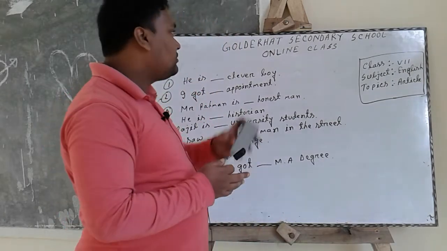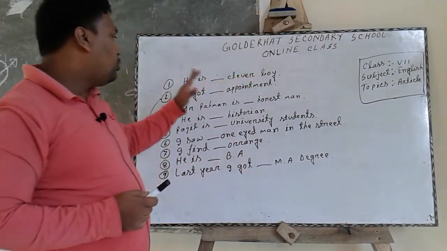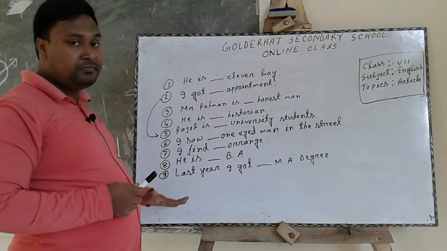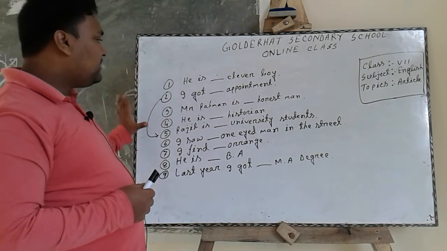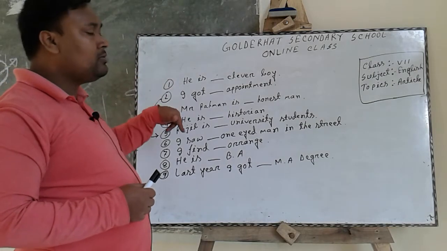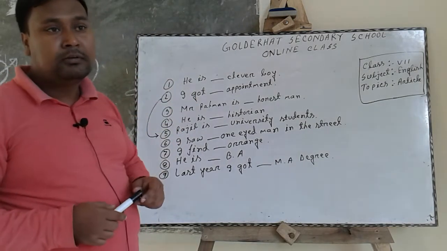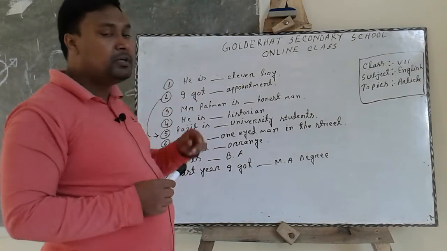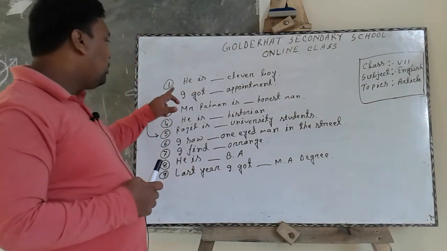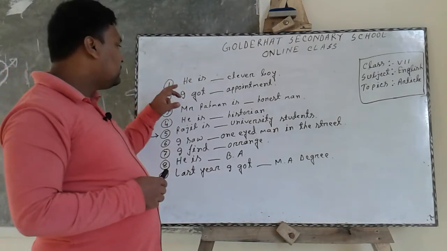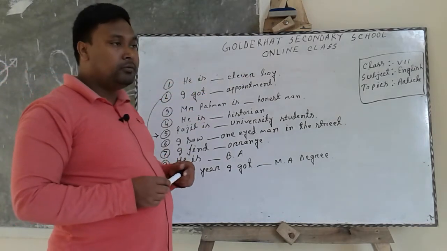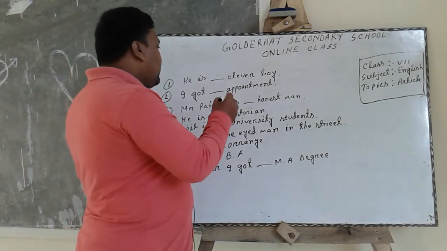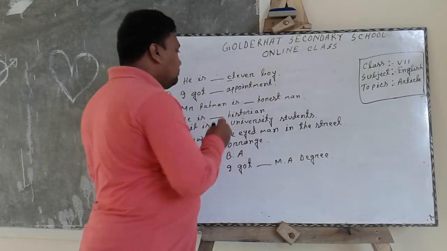Dear students, look at the board. Here I have written some sentences, and by these sentences we try to learn where article is used. Look at the first sentence. He is a clever boy. Attention please, clever.